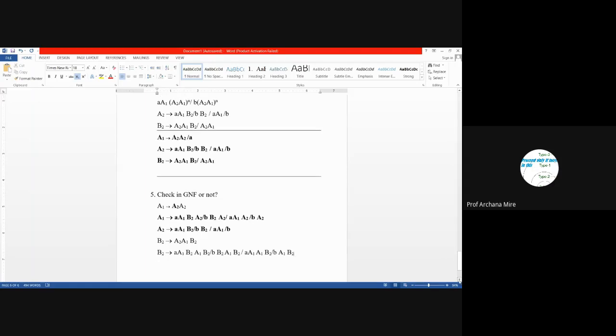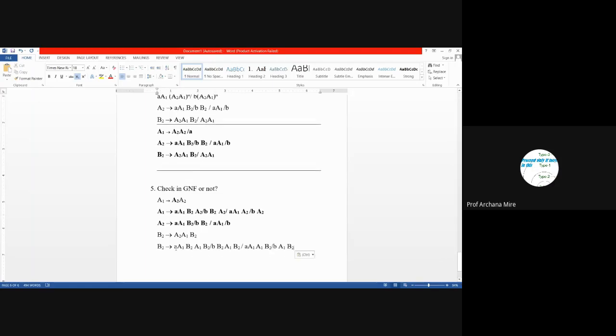So once again, all production rules we need to check. Leftmost symbol is terminal, leftmost symbol is terminal, leftmost symbol is terminal, leftmost symbol is terminal. So no more replacement is required for this. Now once again I will mark it as bold because this is our final rule which is in the GNF form. And let's check the next production rule of B1 productions.